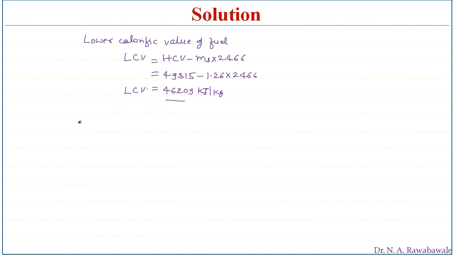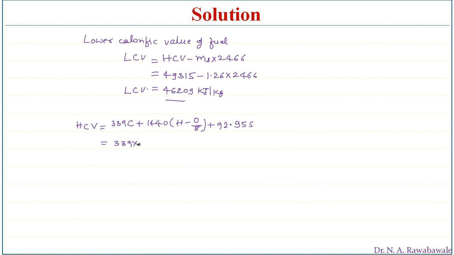So higher calorific value per kg of fuel is given by 339 C plus 1440 (H minus O divided by 8) plus 92.95 S.